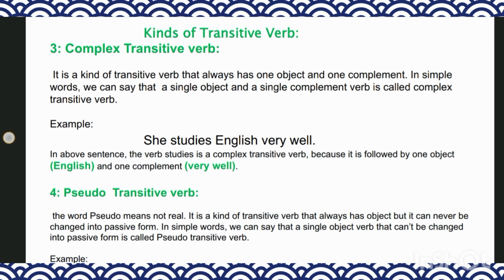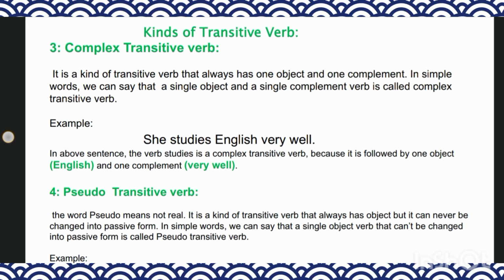Kind of transitive verb number three: complex transitive verb. It is a kind of transitive verb that always has one object and one complement.